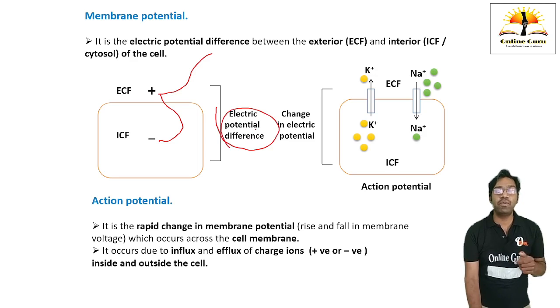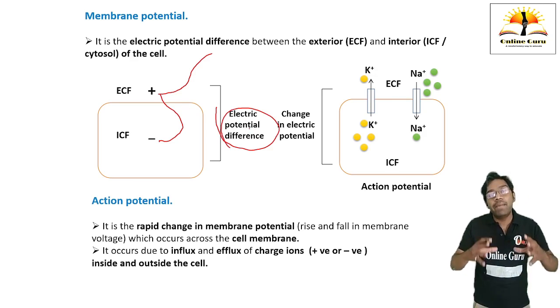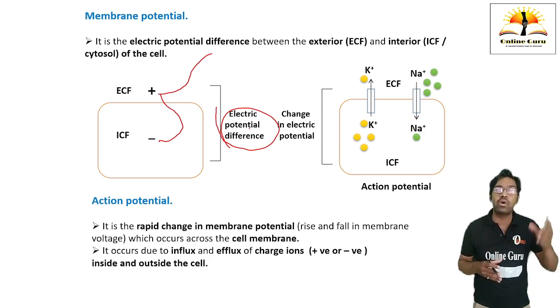And what is action potential we are going to see now. It is a rapid change in the membrane potential. Means the membrane potential, first of all, was positive outside and negative inside. But due to the rapid change in the membrane potential, we are going to experience the rise as well as fall in the membrane voltages. Membrane potential difference is also called as voltage, which is going to take place across the ECF as well as ICF of the cell.